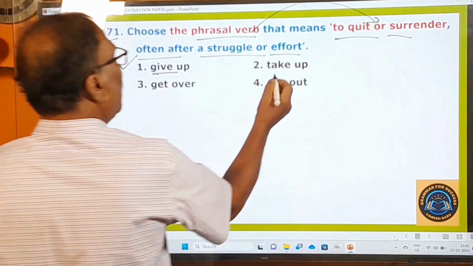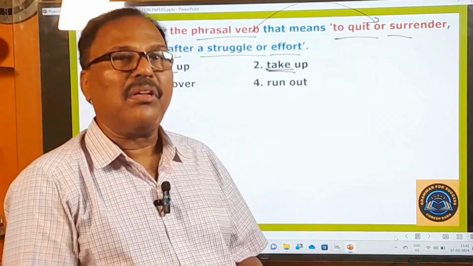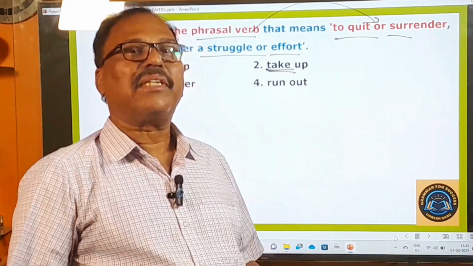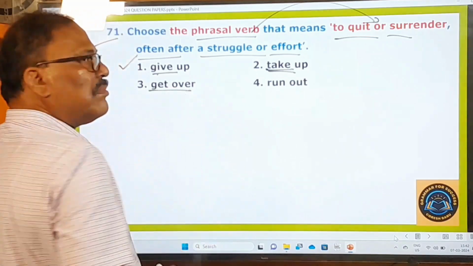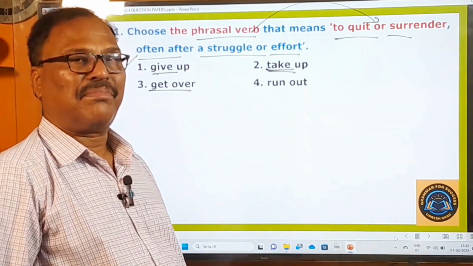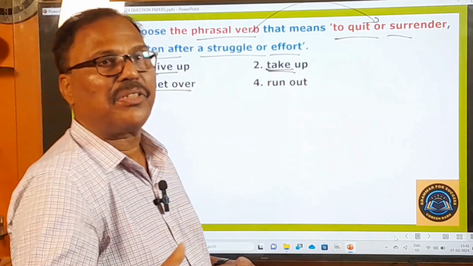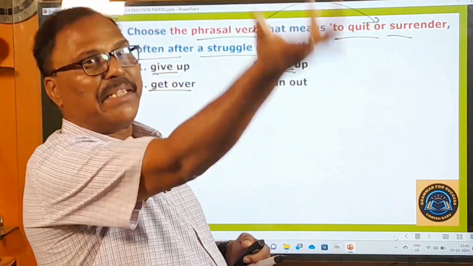Give up. Take up. Take up means to occupy. You know that very well. The dining table takes up more space in the dining hall. Takes up, occupies, that is there. You know very well. Get over. Get over means surmount or get the better of. You can get over these difficulties, get over these hardships. Get over means adhigaminchuta, get the better of.